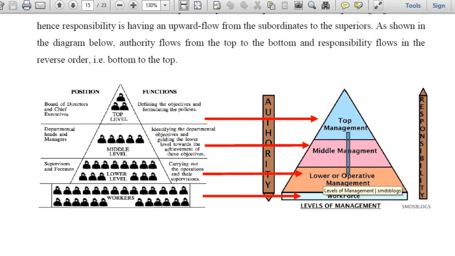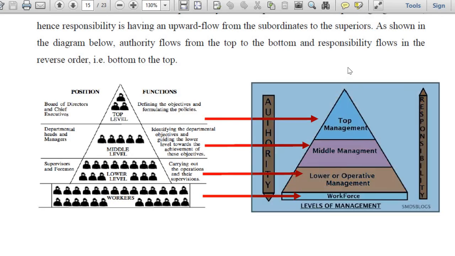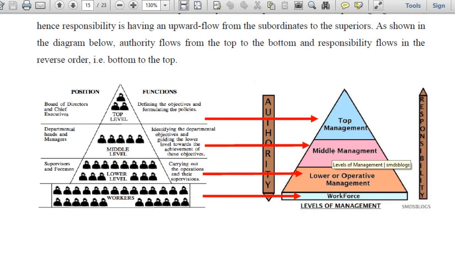So a very nominal amount of decision making power is vested with the lower level, and the minimum required to get the work of the individual department done is vested with the middle level, and the top level has the maximum volume of authority. These workers, they don't have any authority. I'm really sorry to say, because they are not managers, and authority cannot be vested with people who are not managers. So authority moves from the top to bottom.